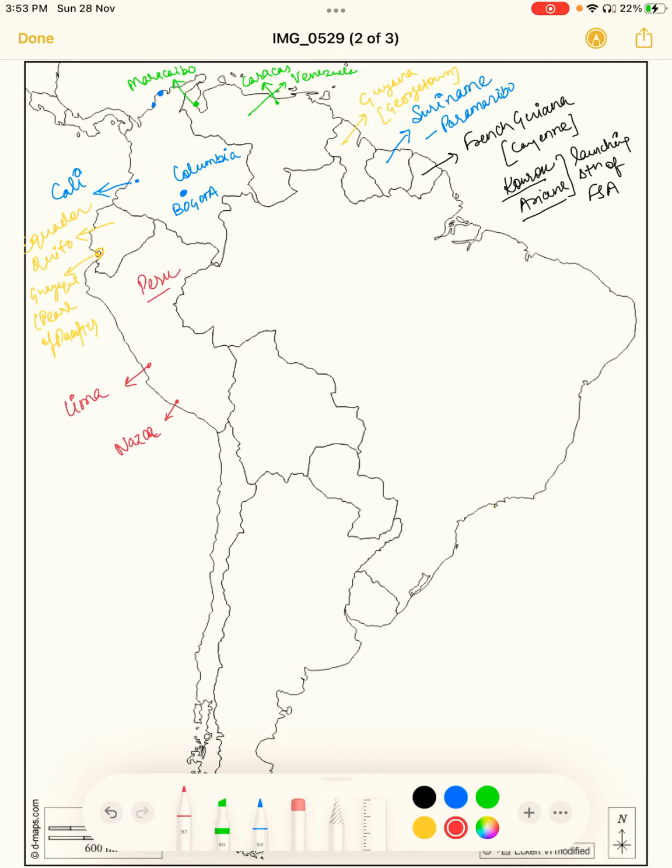Now the next country is a landlocked country which is known as Bolivia. Bolivia has two capitals. One is La Paz, another is Sucre. La Paz is the highest capital in the world.